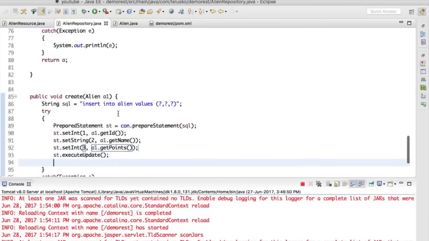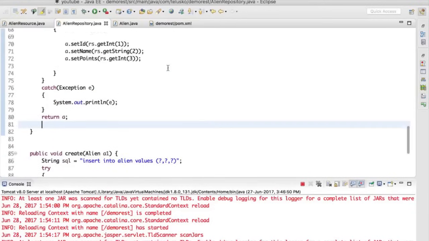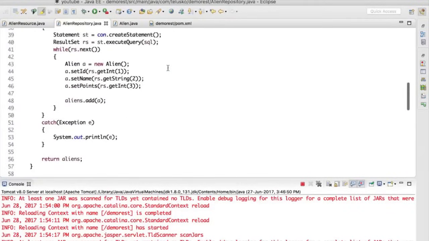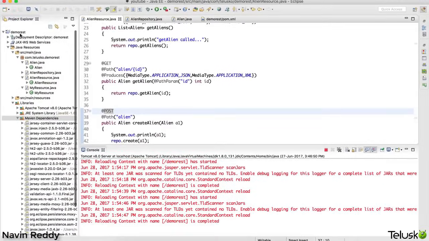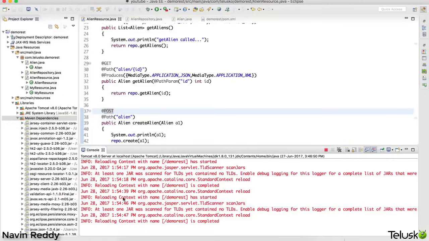Now you think it will work? Let's try this. Finally we are running something which will be saving into database, right? And this would be exciting. Let's go back here and let's restart my server. I guess it is done already. No? Okay, let me just, yeah. So I guess restart is done.